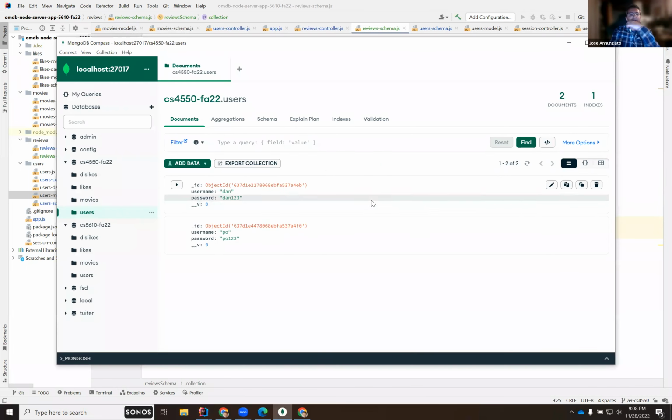All right. And so that's going to be a new collection that is going to be available in Mongo Compass. That should be listed here. So this is the database, or this one. Oh no, this one. We're using this database.